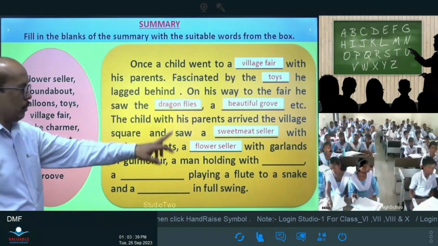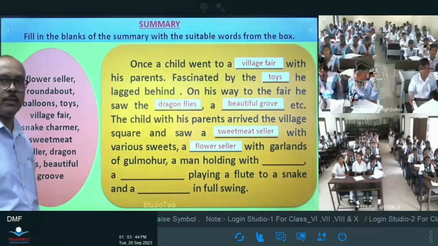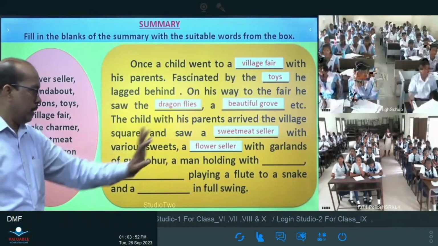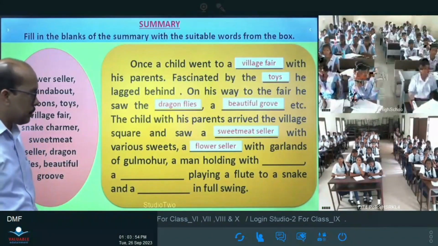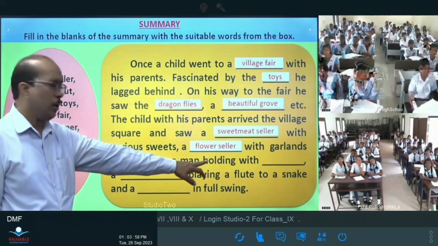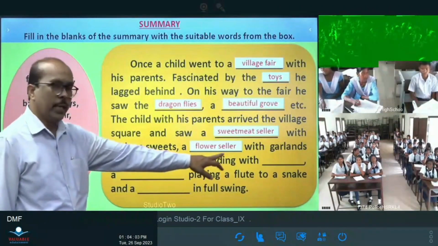A man holding with this. A man holding with this. A man holding with this. Sweet charmer. No, a man holding. Snake charmer. No. You see, a gulmohar, a man holding with this.